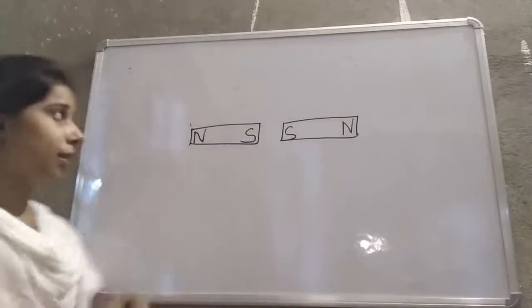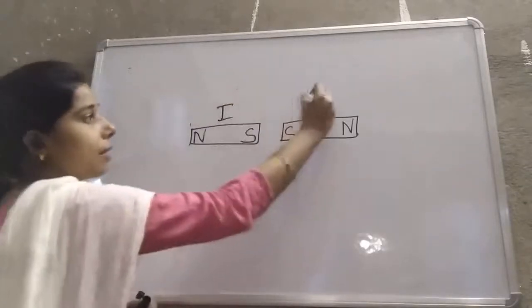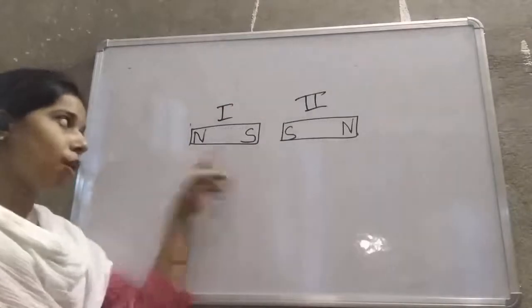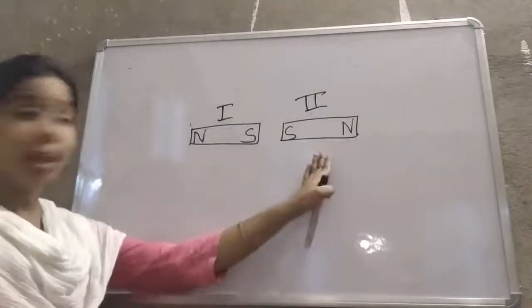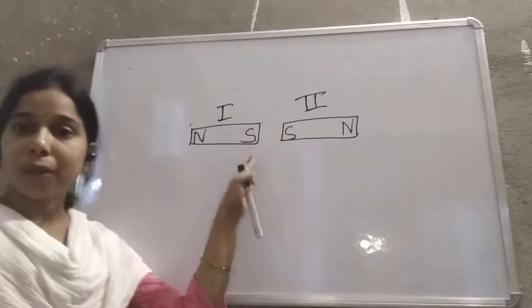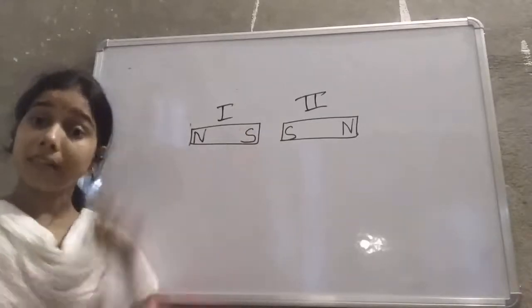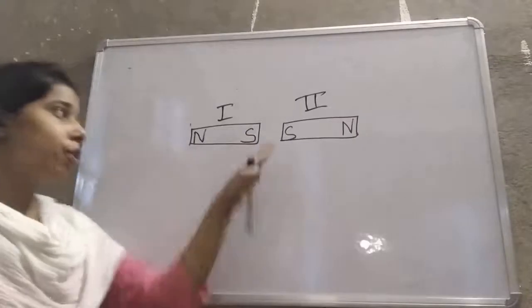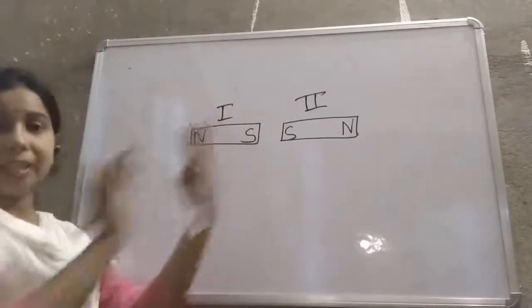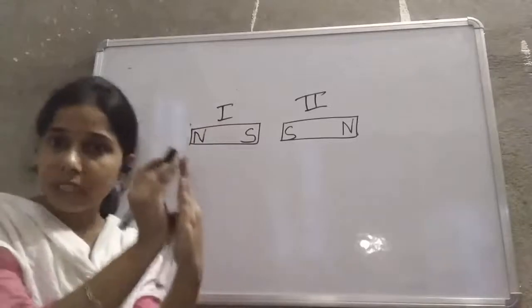You can see here, student, this is the first bar magnet, this is the second bar magnet. This magnet is having the north and south pole, and in the second magnet, you can see this south pole is facing the south pole of the other magnet, right? So the south poles are facing each other, close to each other.